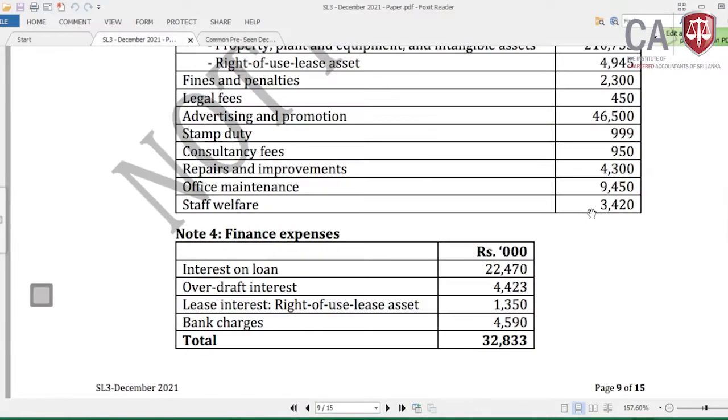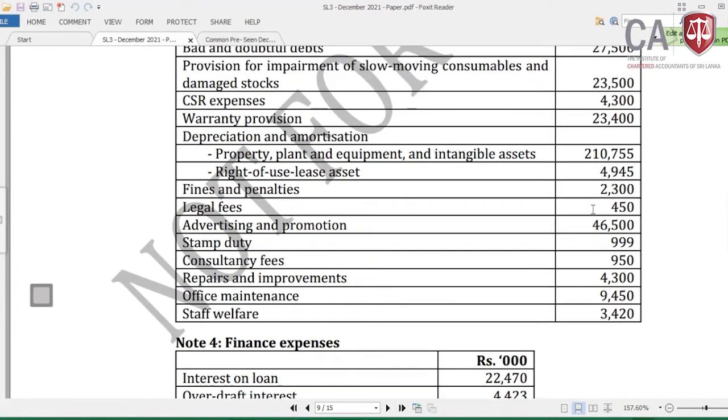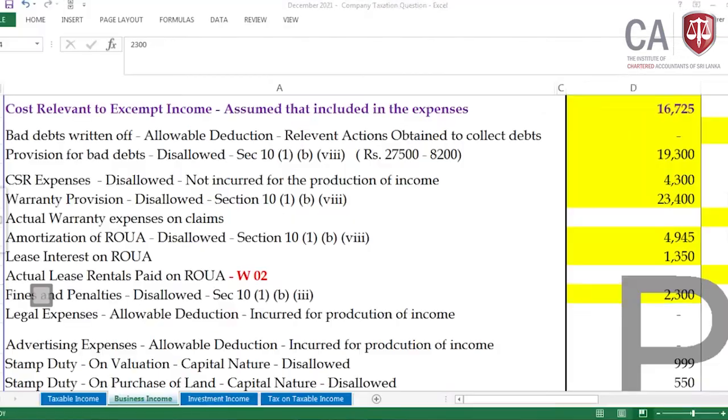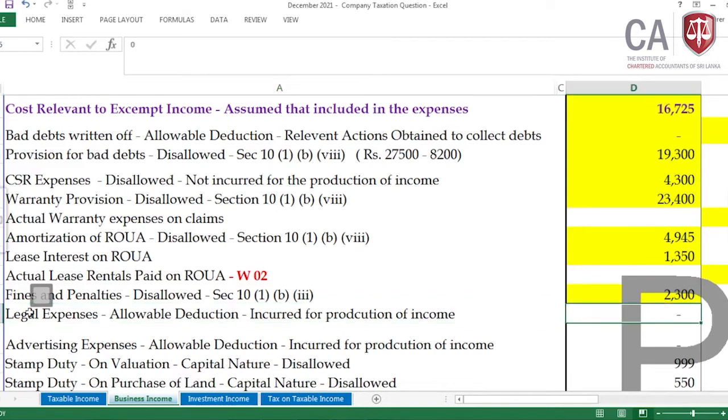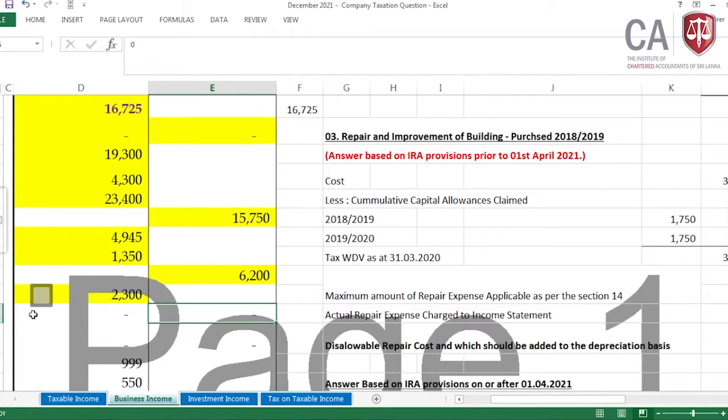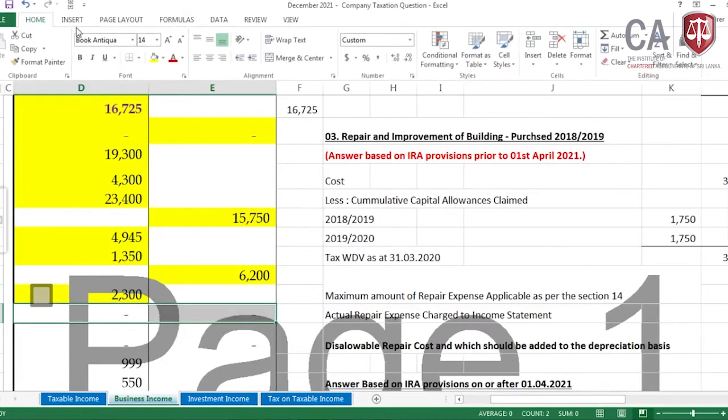The legal expense mentioned, legal fee rupees 450 total, is a fully allowable expenditure. Legal expense is an allowable deduction incurred for the production of income, so no adjustment is required. That is also done because it's incurred for the production of income.